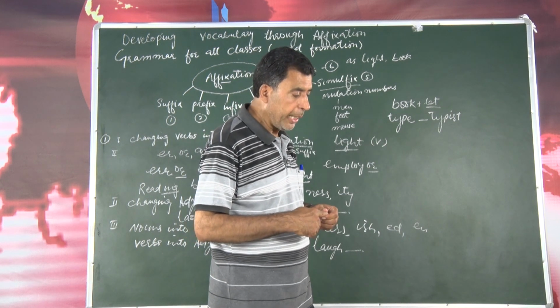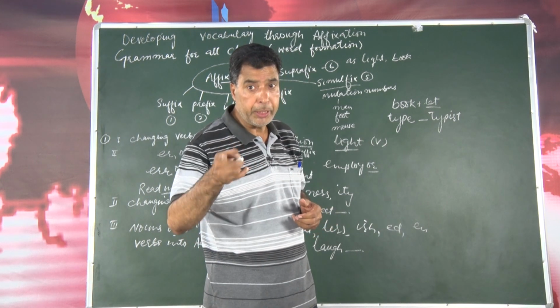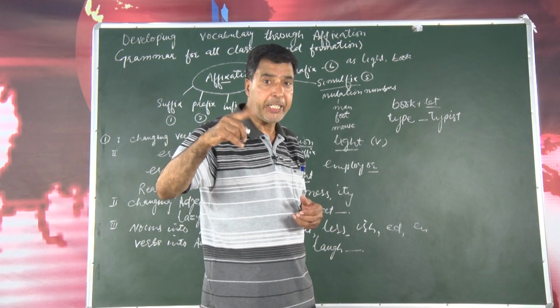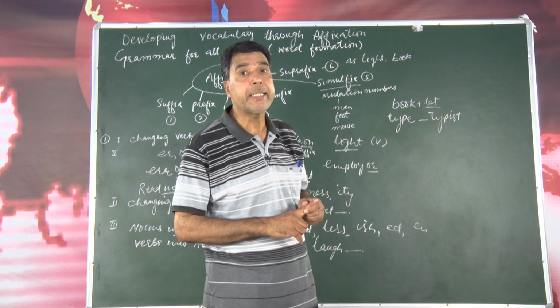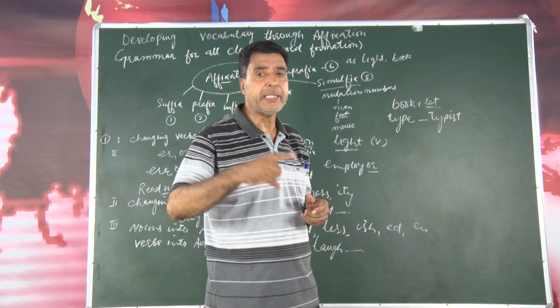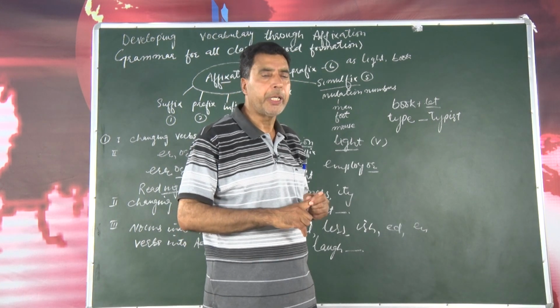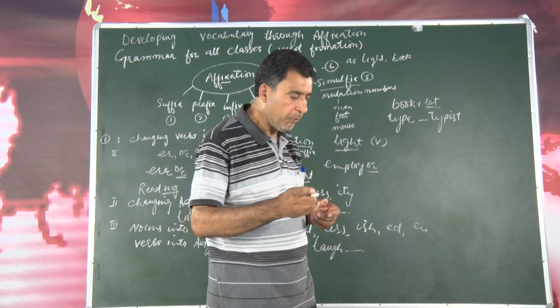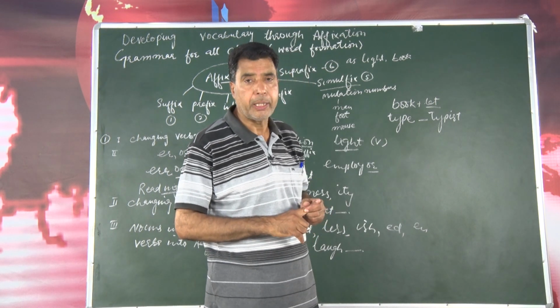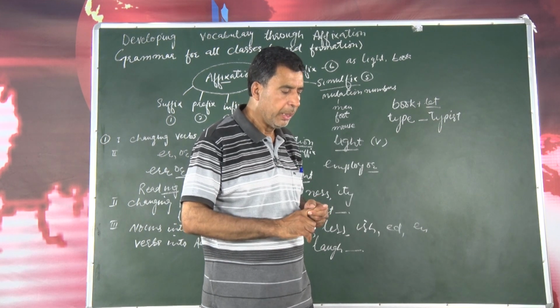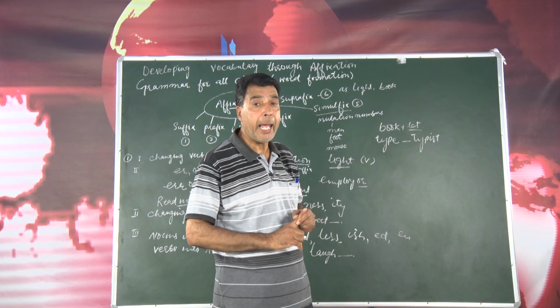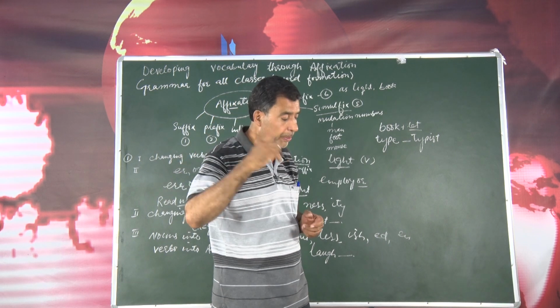Then there is ship, noun into noun, we use ship. For example, friend. Friend is a noun. Okay. Can you make it as a noun? Very good. It is friendship. Friendship. One more word I will give you, honor. OWNER. Ownership. Very good. Then HEAD, head, as noun, headship, etc.